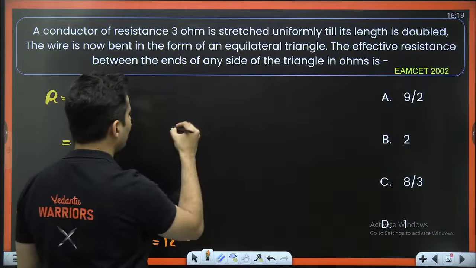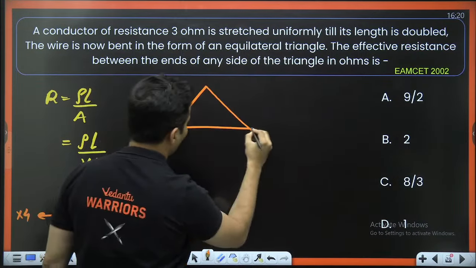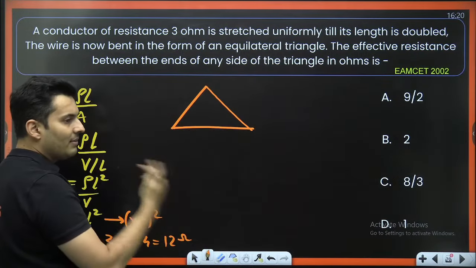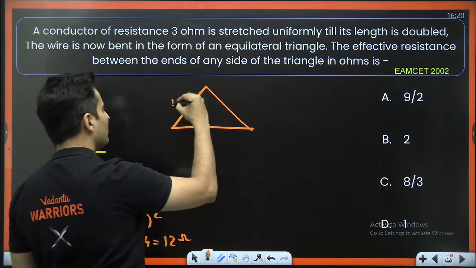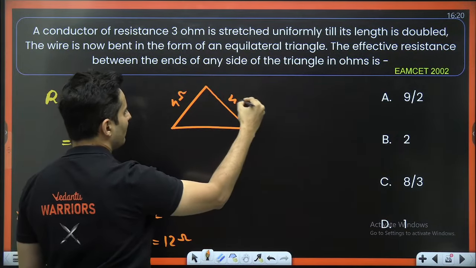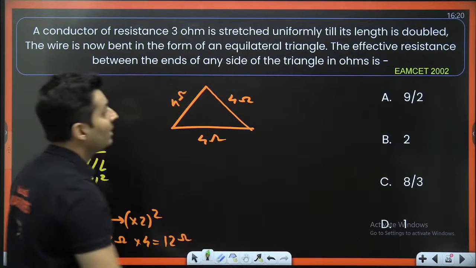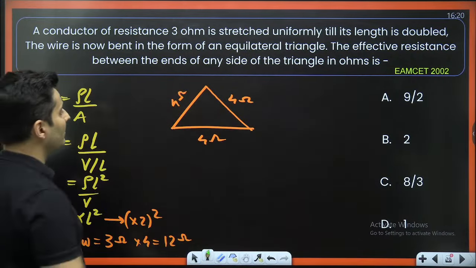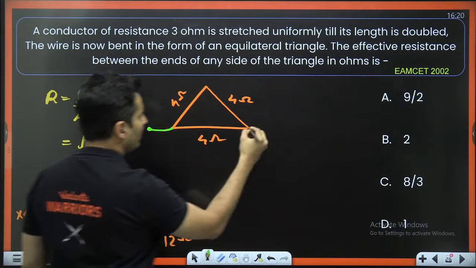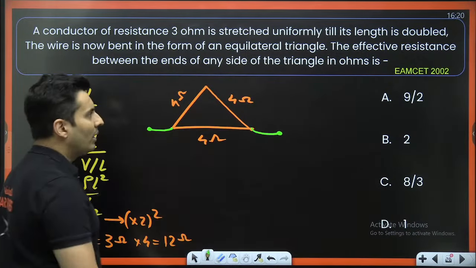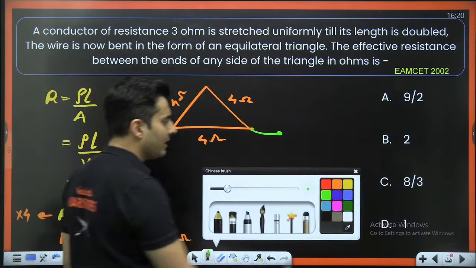Now you make it into an equilateral triangle. So what will happen? This 12 ohms will get divided into 3 parts. This will be 4 ohms, this will be 4 ohms, and this will be 4 ohms. And now you measure the effective resistance between the ends, let's say between this end and this end. What will be the effective resistance? That's the question, right?